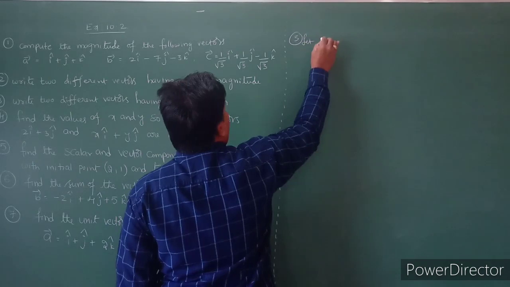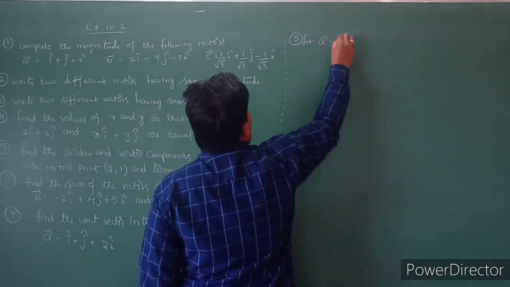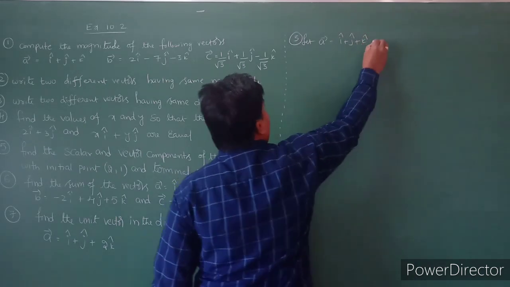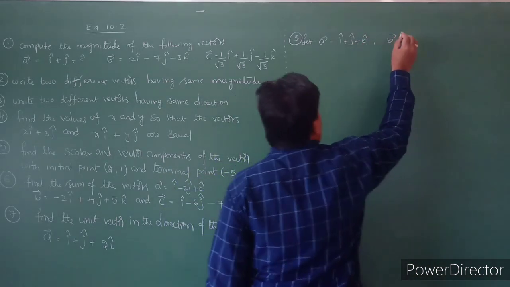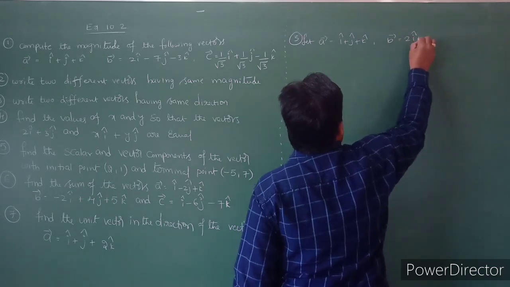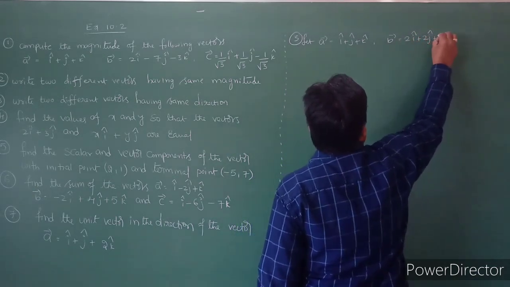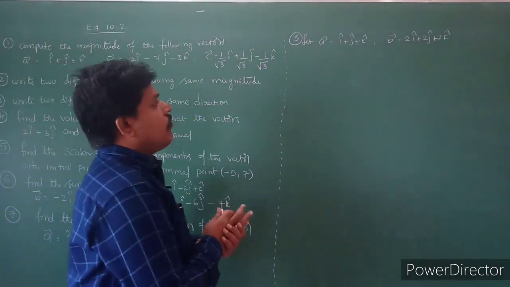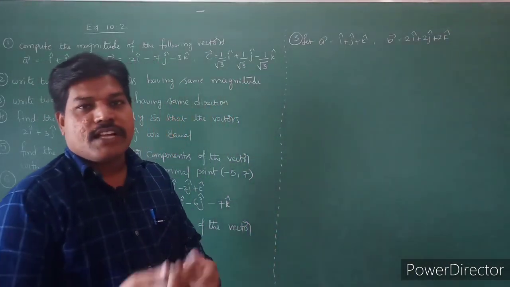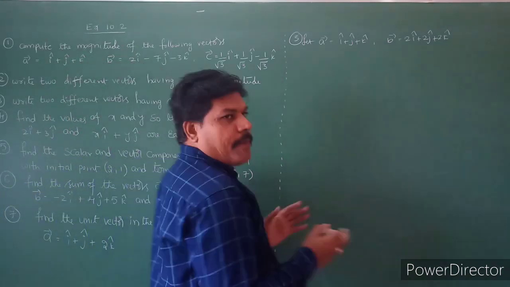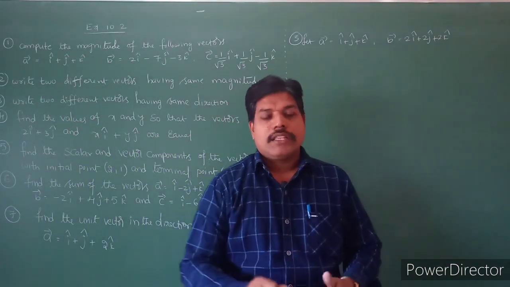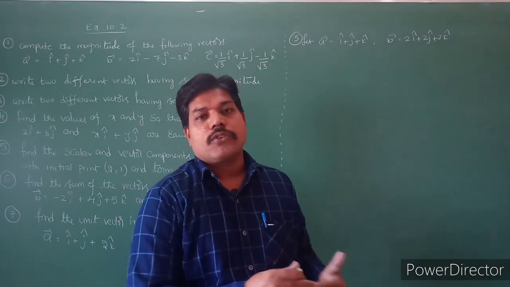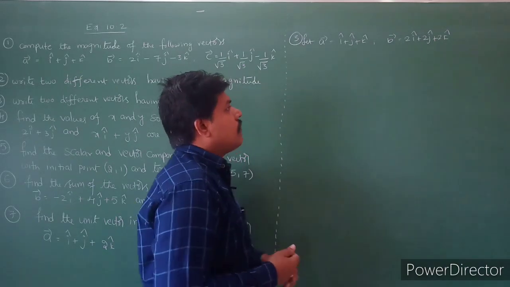Let a bar is equal to i plus j plus k and b bar is equal to 2i plus 2j plus 2k. I am taking the two vectors. Here we have to check the magnitude as well as the directions also. If the magnitude and direction both are equal, then we can say that the two vectors are equal vectors. But here they are asking we have to take different vectors. So that's why I will calculate.